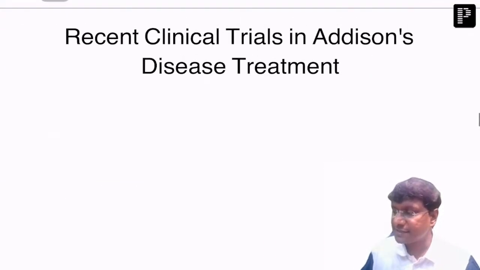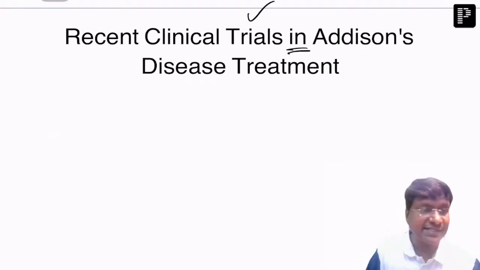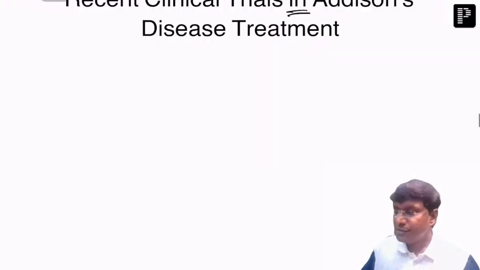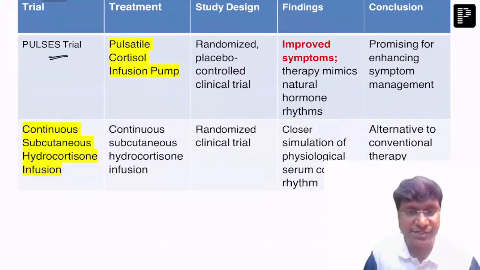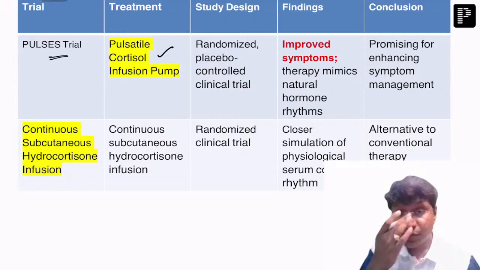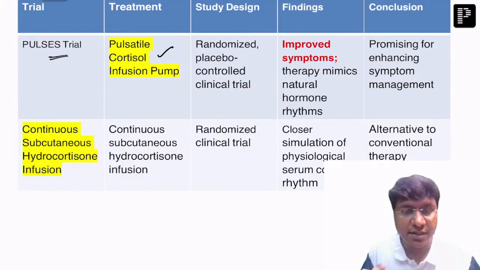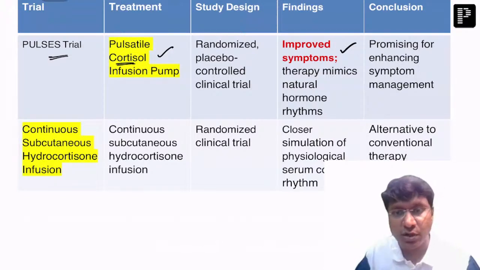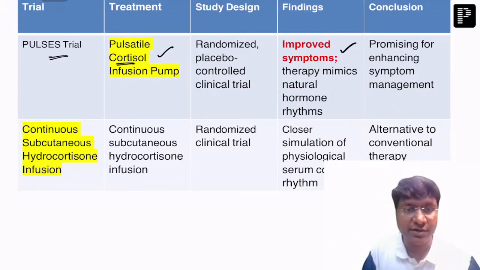Now, let me discuss some of the important trials in Addison's disease treatment. We have one important trial called the Pulsus trial. What is this Pulsus trial? This is about the pulsatile cortisol infusion pump. This is one of the randomized controlled clinical trials. In these patients, when you give a pulsatile cortisol infusion pump, there is improvement in the symptoms of the patient. That is your Pulsus trial.